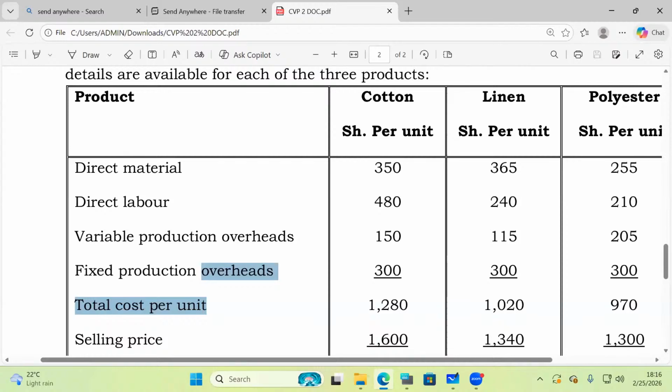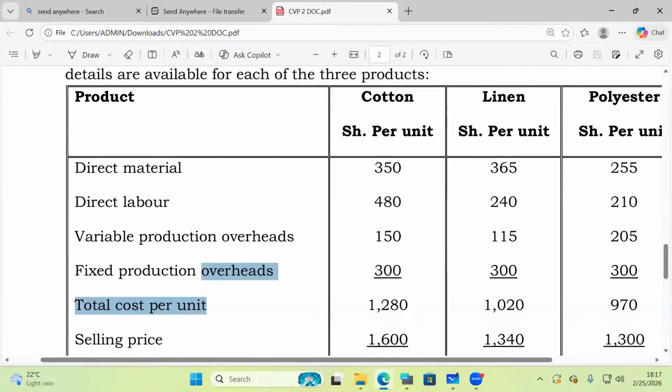The student is telling me, Mwalimu, don't look far away. We shall be able to calculate this variable cost per unit for cotton. They have calculated very well because they know that variable cost is DM plus DL plus any variable production overhead. If you look at this keenly, for cotton we have 350 as direct materials. Direct labor is what here? 480. Variable production overhead is what here? When you add the three, how much are we getting?